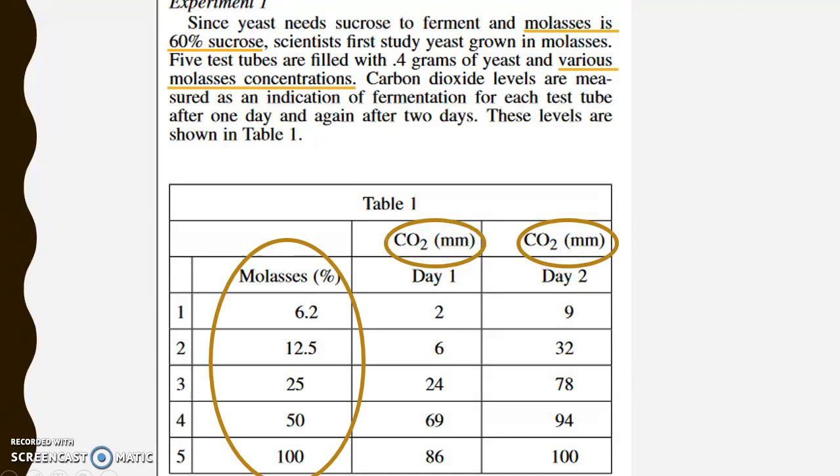Notice off to the left, it's showing us our concentration for molasses for each experiment. Pay attention, this is percent molasses, not percent sucrose. I've also included 2 arrows to show my trend from smallest number to biggest number. This shows me that my percent molasses and my CO2 concentration is directly proportional.